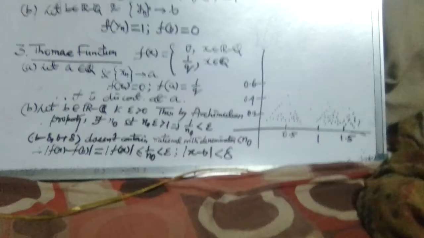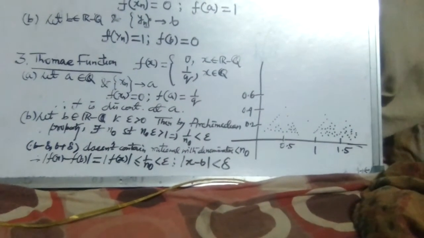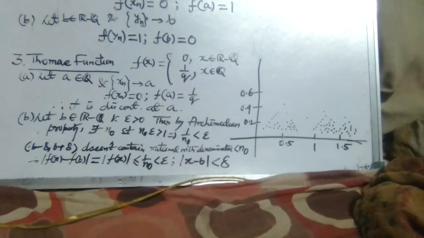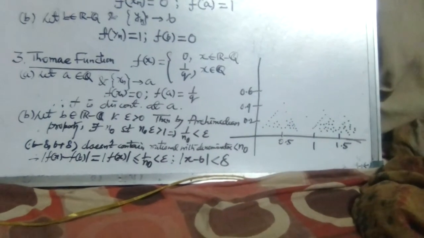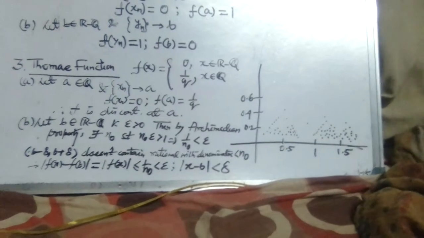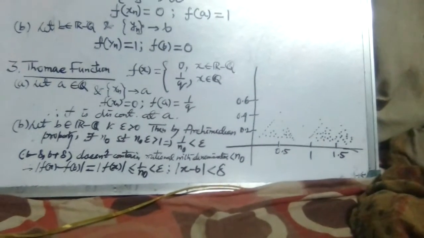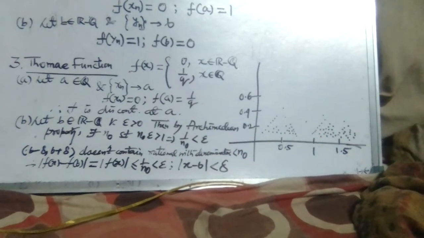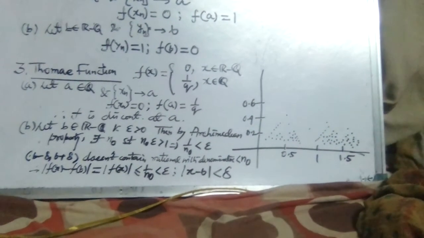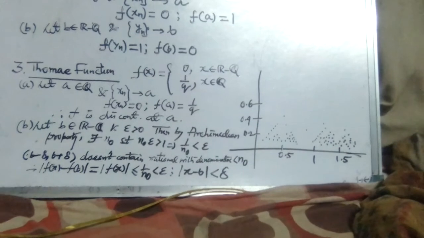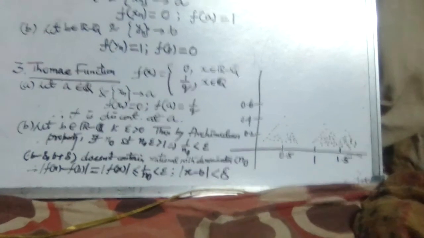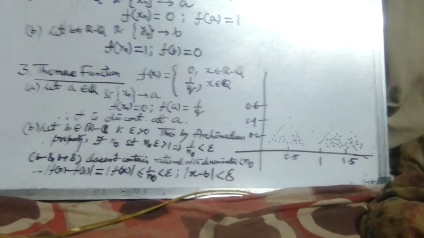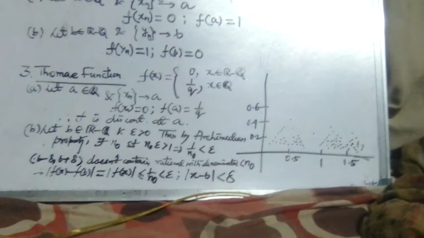Now this is the last example. This is known as the Thomae function. This function takes the value 0 for irrational x and the value 1 by q for rational x, where x equals p by q. So this is a nice representation of this Thomae function. Like the second example, in this case we will consider two cases. First of all, let us consider a rational number a and a sequence of irrationals converging to a.